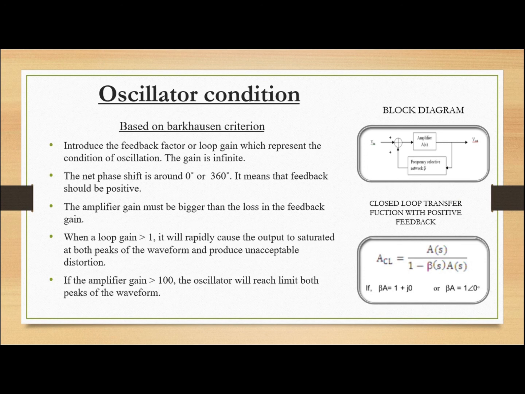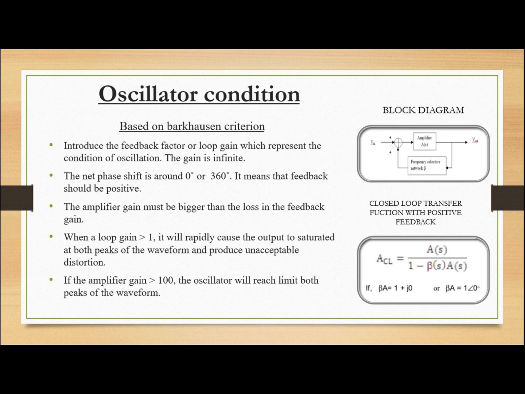The oscillator conditions. The oscillator conditions are based on the Barkhausen criterion, which introduces the feedback factor or loop gain that represents the condition of oscillation. The gain is infinite. The net phase shift is around 0 degrees or 360 degrees. It means that the feedback should be positive. The amplifier gain must be bigger than the loss in the feedback gain.